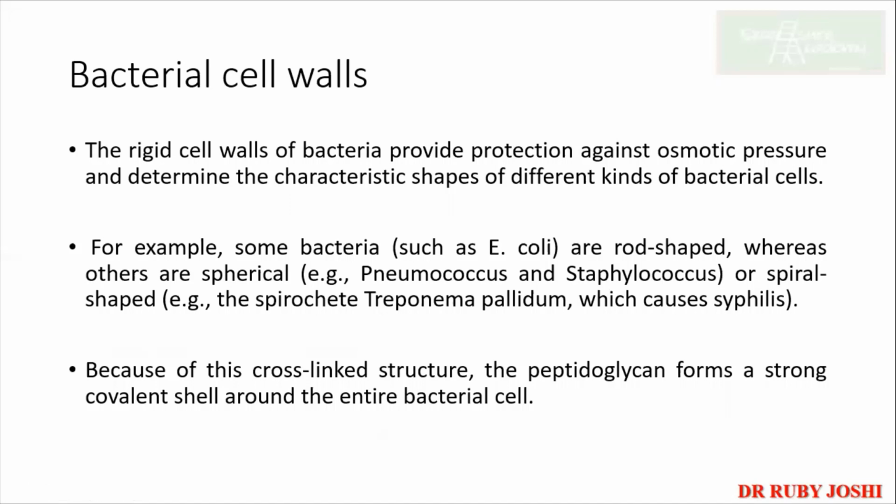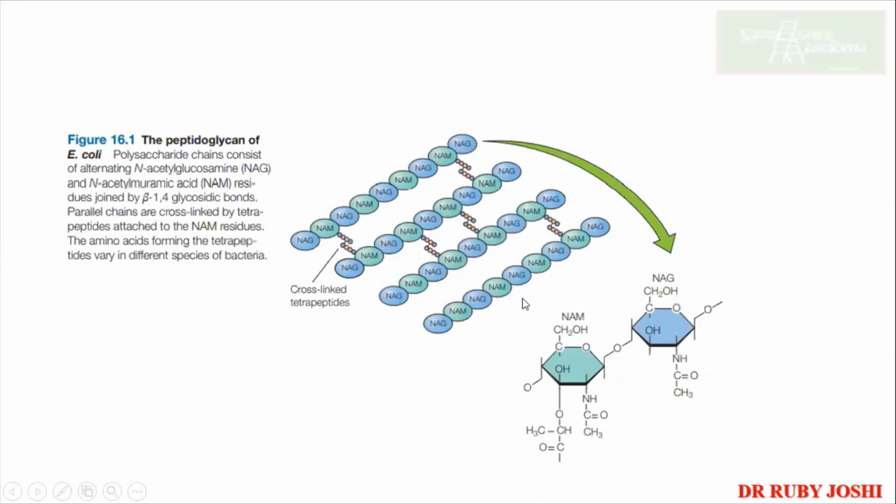For example, we know that E. coli is rod shaped. Pneumococcus and Staphylococcus are spherical in shape, whereas spirochetes are spiral in shape. So why they are spiral, spherical, or rod shaped we will come to know in this lecture. Because of this cross-linked structure, the peptidoglycan forms a strong covalent shell around the entire bacterial cell.